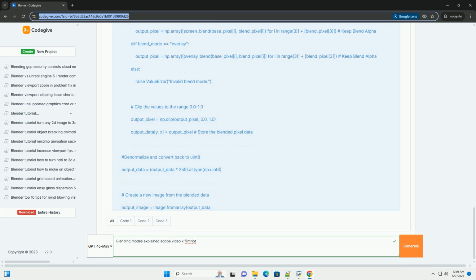CR = CB + CS - 1. If the result is less than 0, it's clipped to 0.